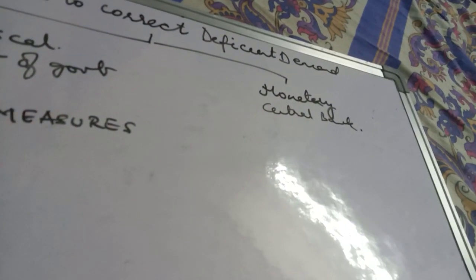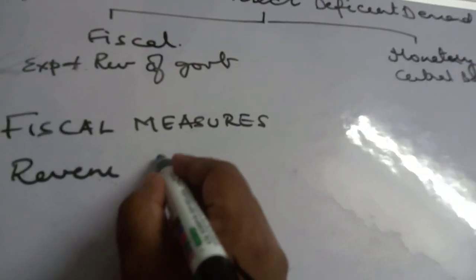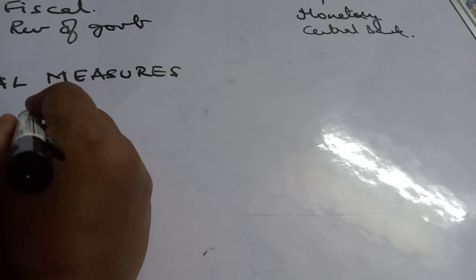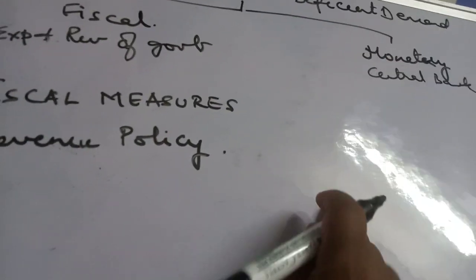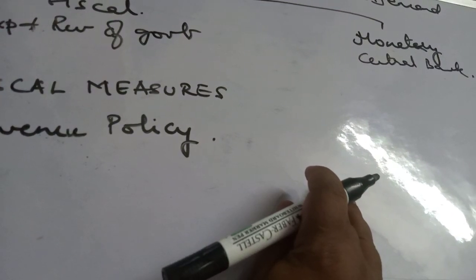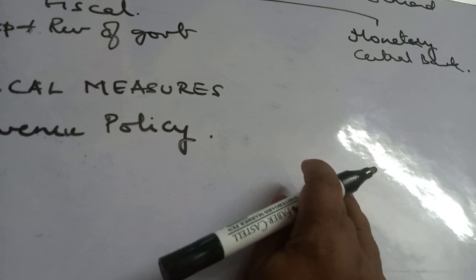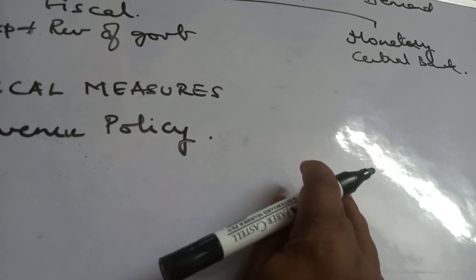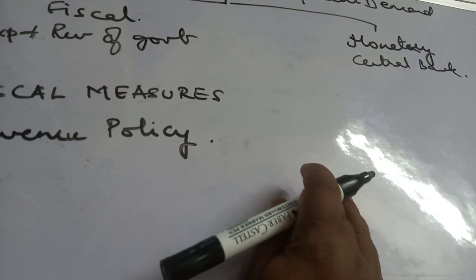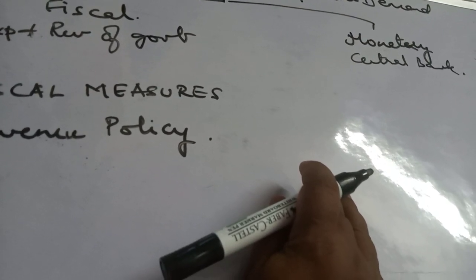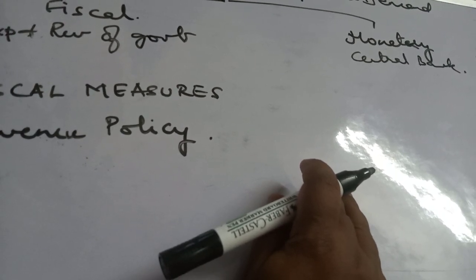The first fiscal measure is the revenue policy. During deficient demand, the government should reduce the rates of all taxes. This will increase the purchasing power of people, and hence the effective demand in the economy will increase.